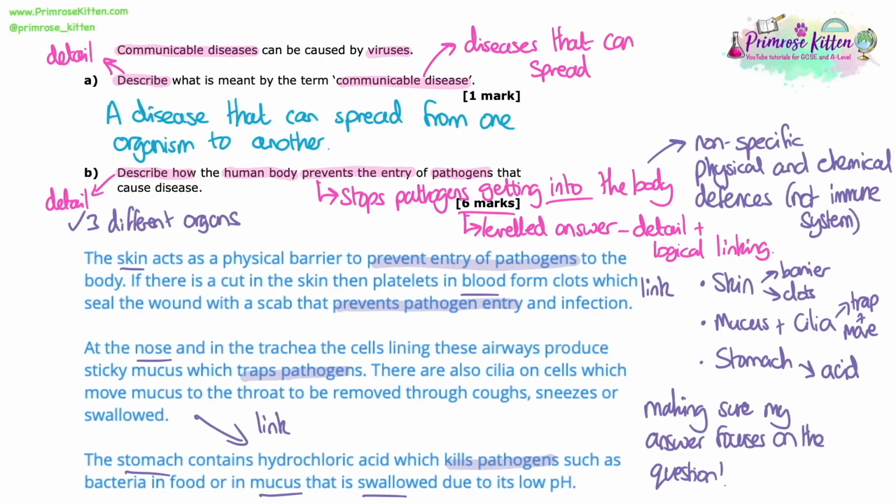But you don't have to have every single bit of that detail in there to get a level 6 answer. So we had to mention 3 or 4 different organs or places in the body, which we've done with detail, correct detail, and then some logical linking between some of the points, which we've got as well. So it's not just a bullet point list, okay? Because sometimes, especially with these levelled answers, a bullet point list might not get you the full marks.